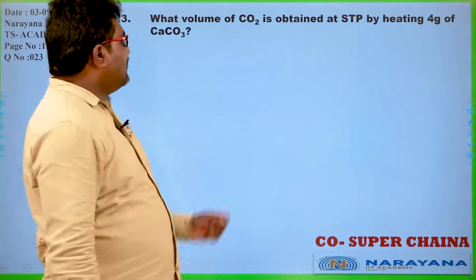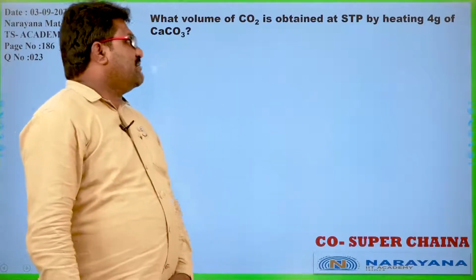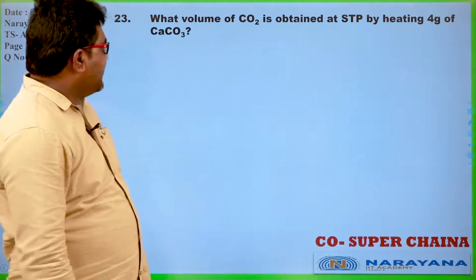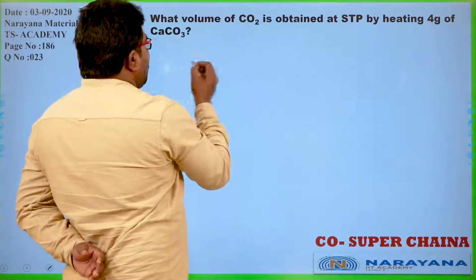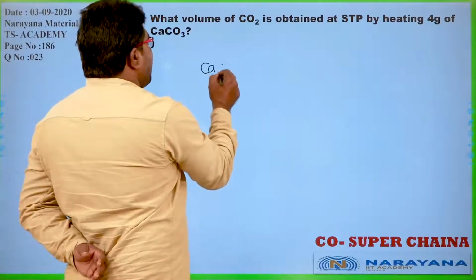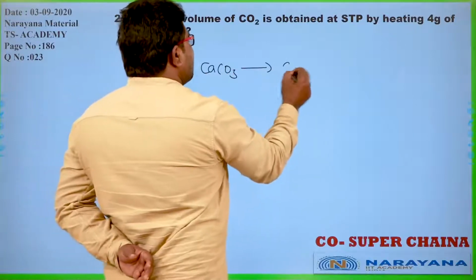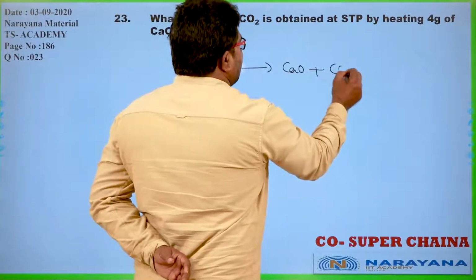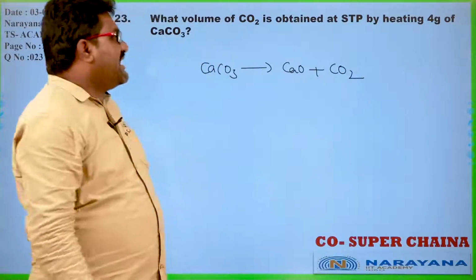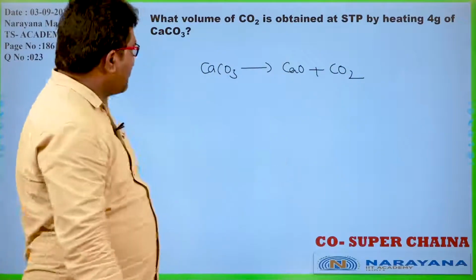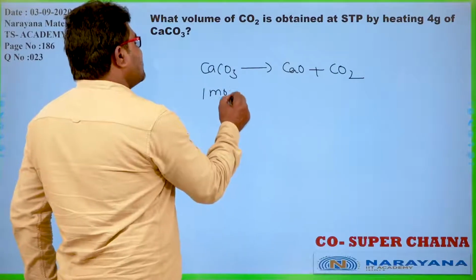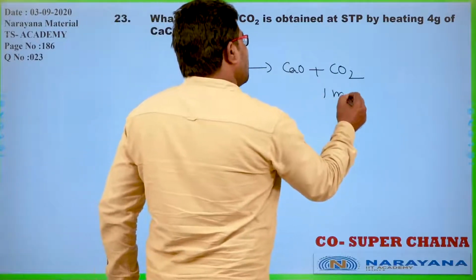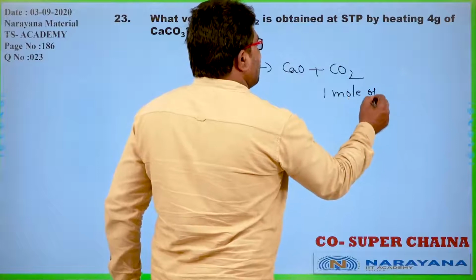What volume of CO2 is obtained at STP by heating 4 grams of CaCO3? Okay. When a carbonate is heated, it liberates CO2. As per the equation, 1 mole of CaCO3 releases 1 mole of CO2.